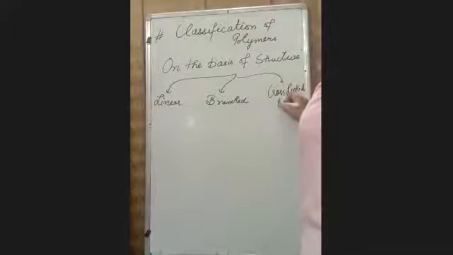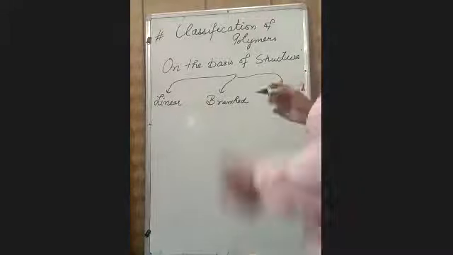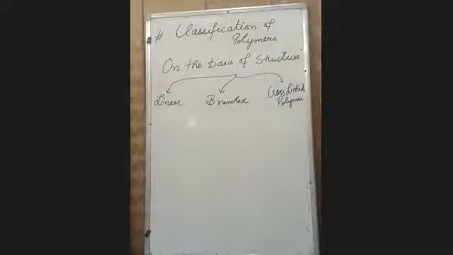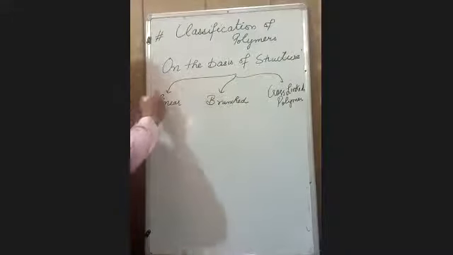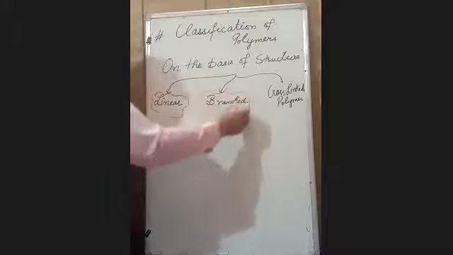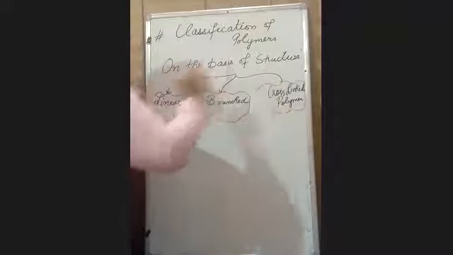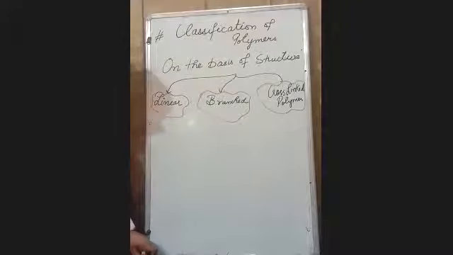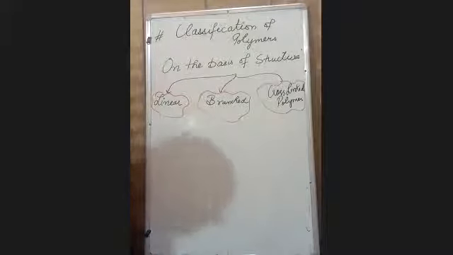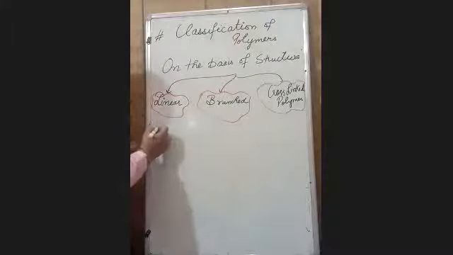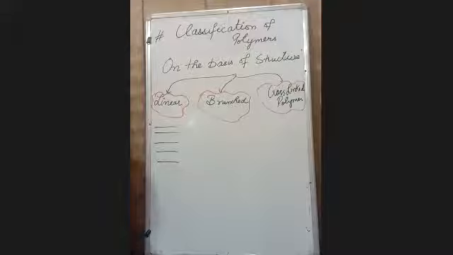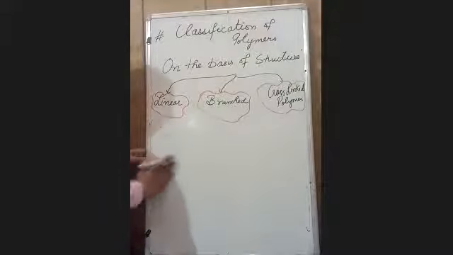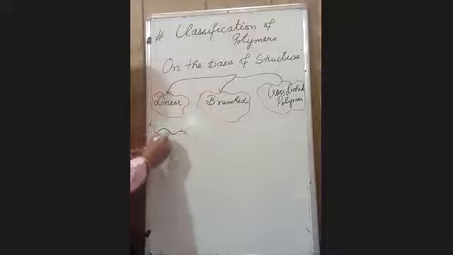On the basis of source, it is also 3 types. On the basis of mode of polymerization, 2 types. And on the basis of structure, it is also of 3 types: linear, branched, and cross-linked. As the name suggests, linear is one in which the monomeric units are connected in a linear way. Suppose I am only adding the monomers in linear fashion, or you can say the monomers are simply stacking over one another.